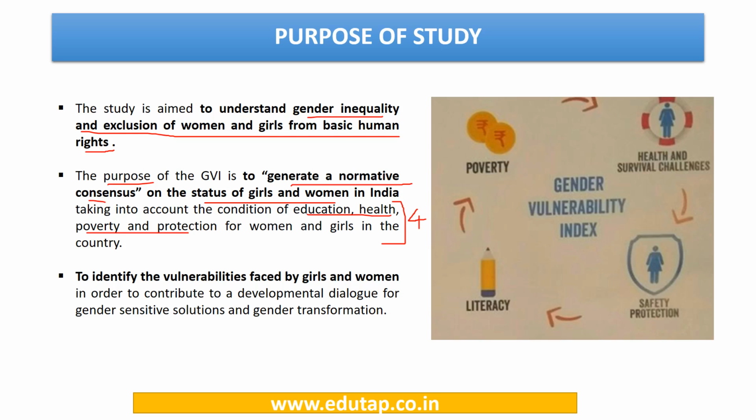Next, these studies also aimed at identifying the vulnerabilities faced by girls and women, so that there can be efforts that contribute to a developmental dialogue for gender sensitive solution and gender transformation. That is, efforts can be taken to remove these vulnerabilities which hinder the overall development of girls and women in the society. Here we have all those 4 parameters: poverty, health related issues, safety and protection, and literacy or education.